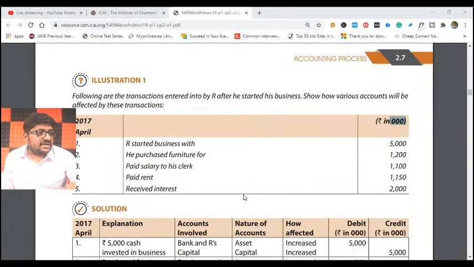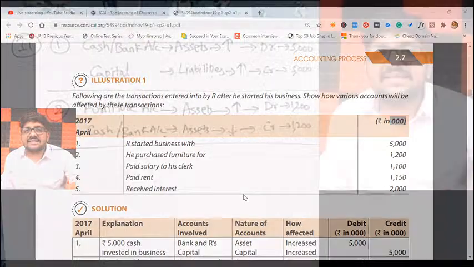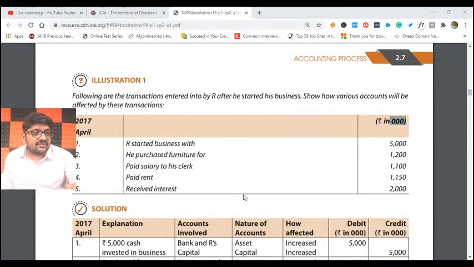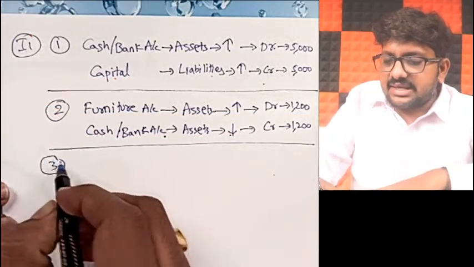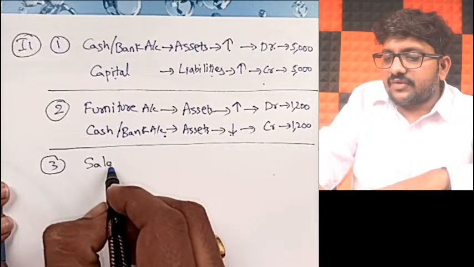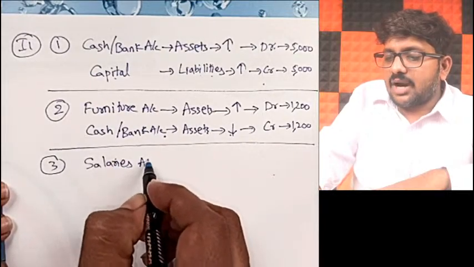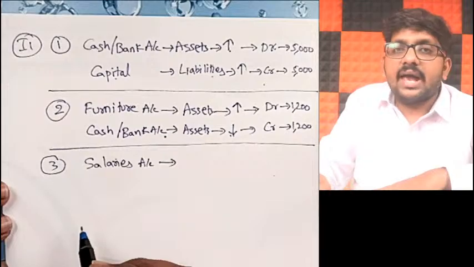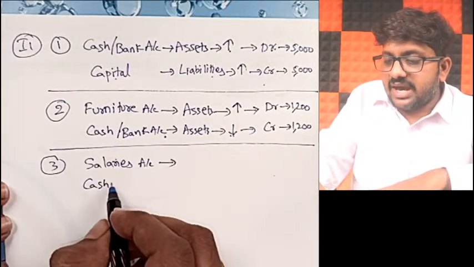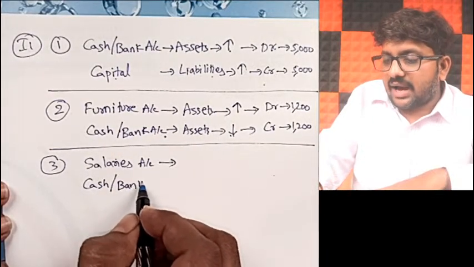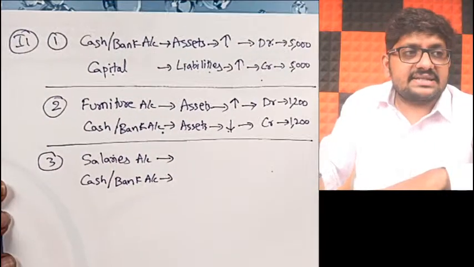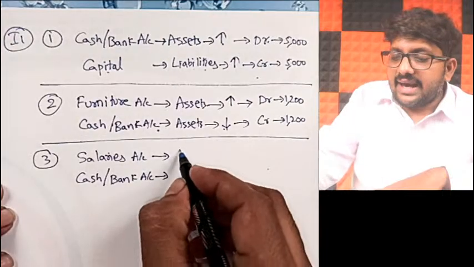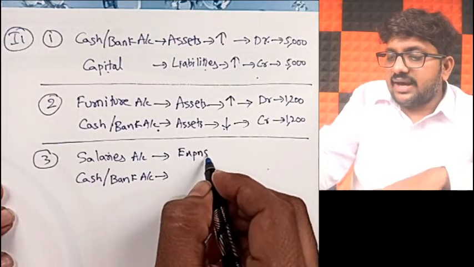Next transaction I have is paid salary to his clerk, 1,100 rupees. He paid salary. How much? 1,100 rupees he has paid. So let us see that. When he paid salaries, obviously which accounts will be affected, my dear friends? Salaries account will be affected, and also because he is paying, his cash or bank account will also be affected, whatever be the case. Now salaries is a part of what? Expenses. Salaries is a part of expenses.